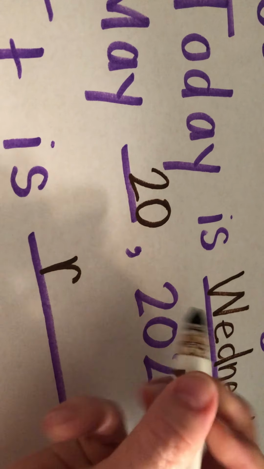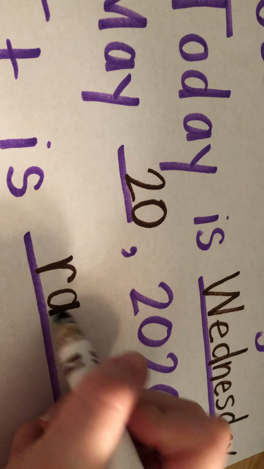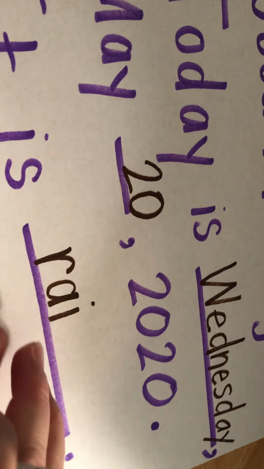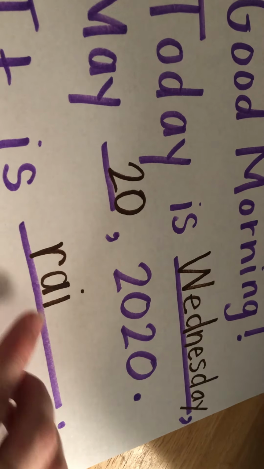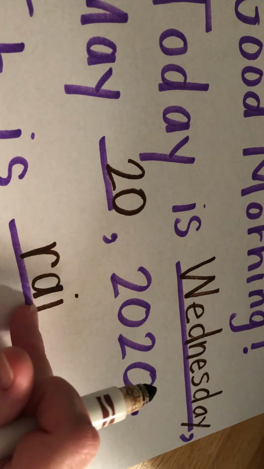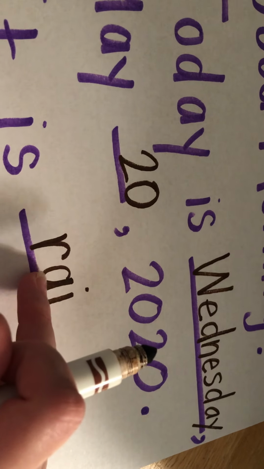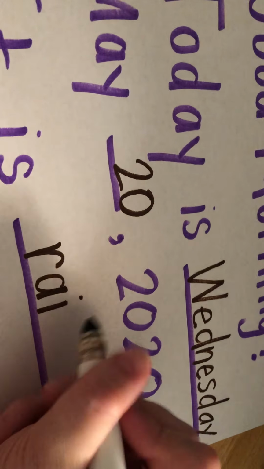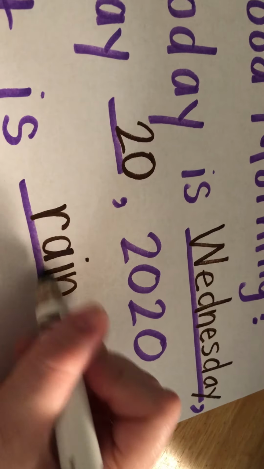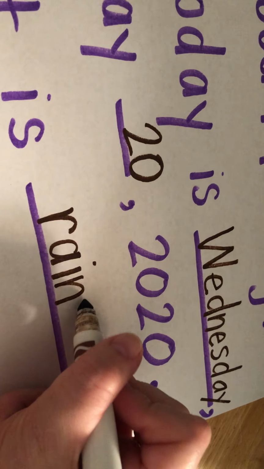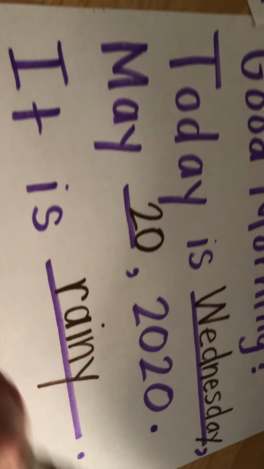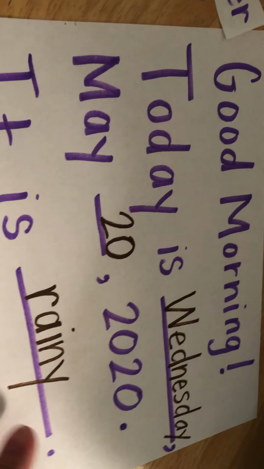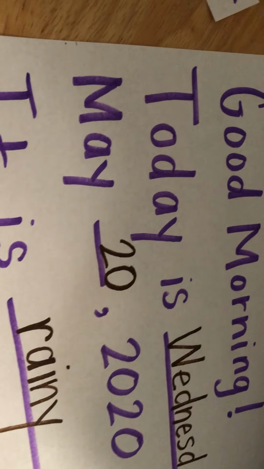So I've got R, and then we have two vowels together. Remember that little rule I told you? The first vowel does the talking, and the second vowel does the walking. So we have A-I, and we only hear A's name, A. So we have Ray, and rainy. It sounds like E's name, but it's copycat Y. And there's my period because I'm telling you about the weather. It is raining. Is it raining at your house? Today would be a good day to stay inside and play some learning games.